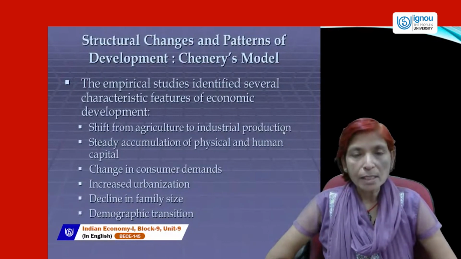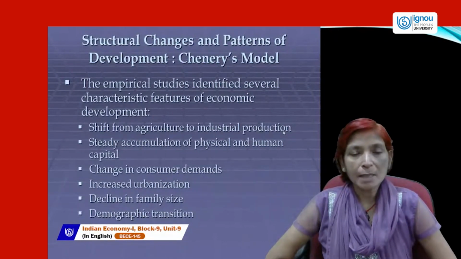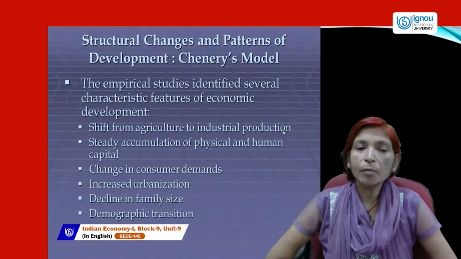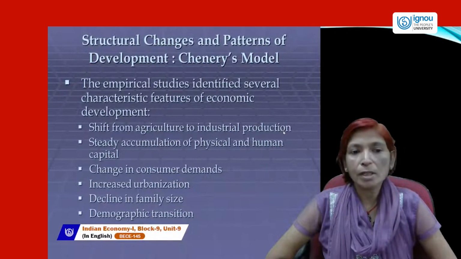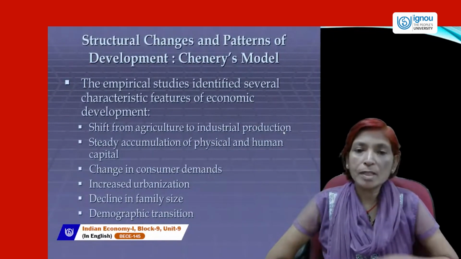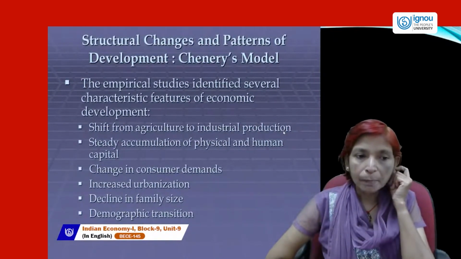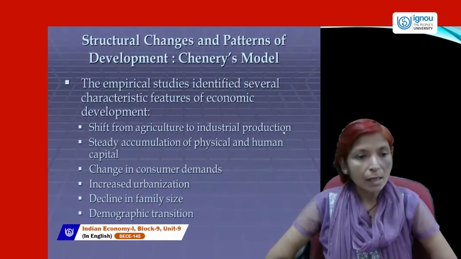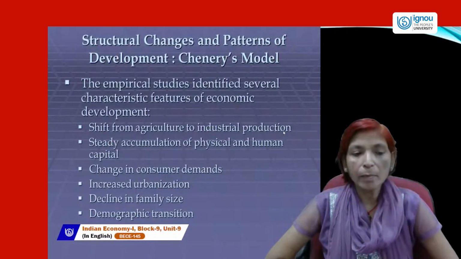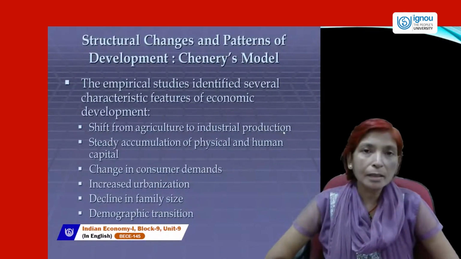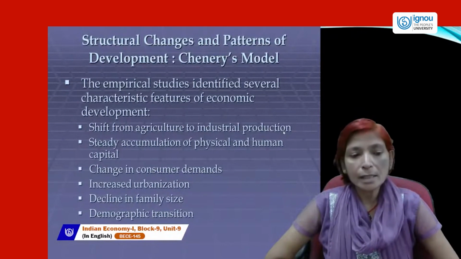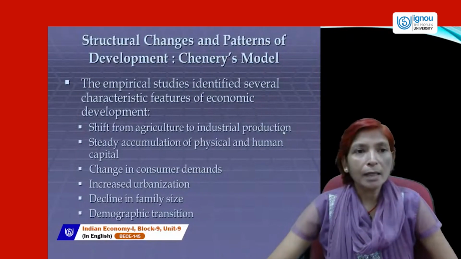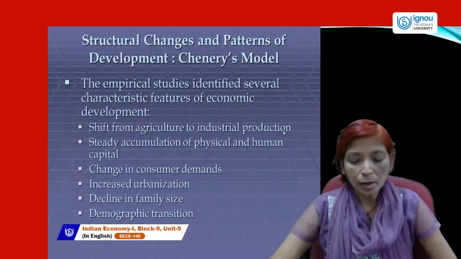So structural changes and pattern of development, as explained by Chenery's model, say that if we move from agriculture to industrial production, if steady accumulation of physical and human capital increases, if there is a change in consumer demand, if urbanization is increasing, if family size is decreasing, and if demographic transition is changing, that is the structural change and the pattern of development.